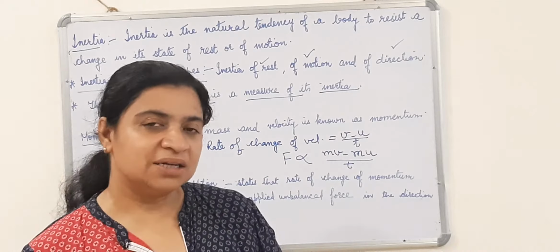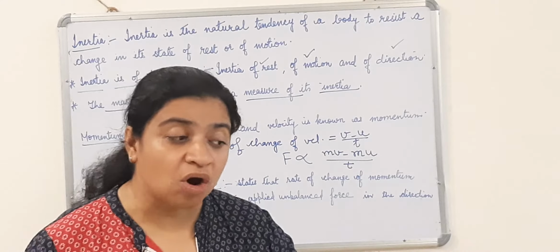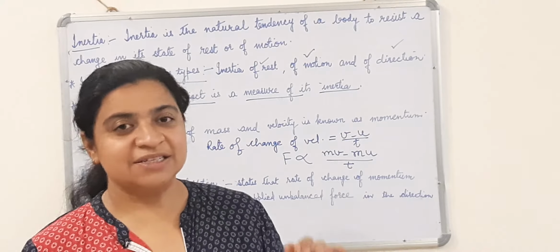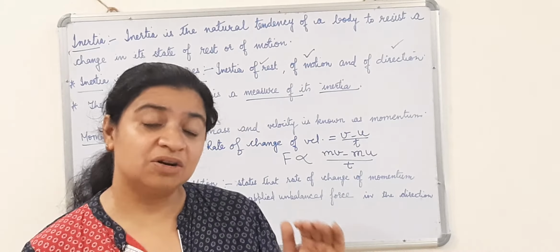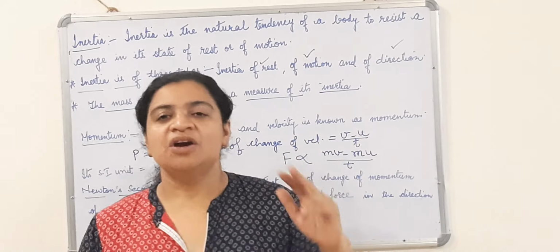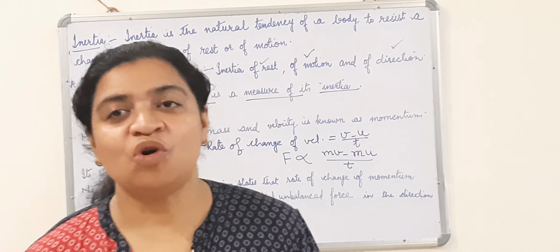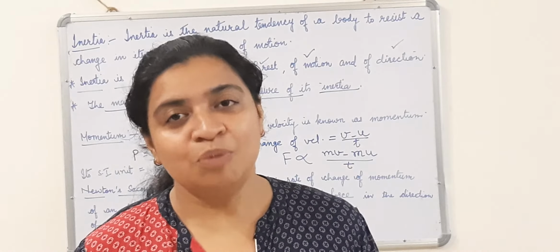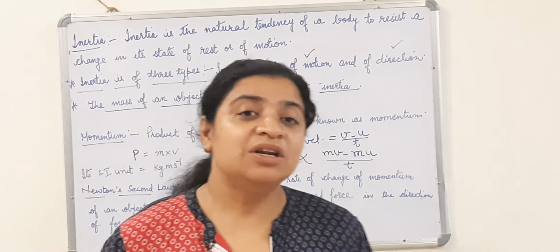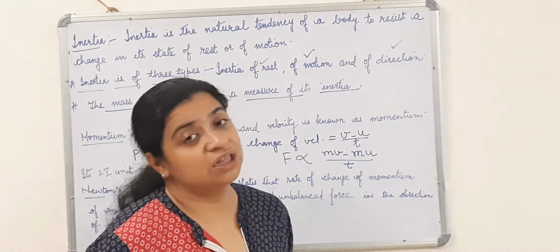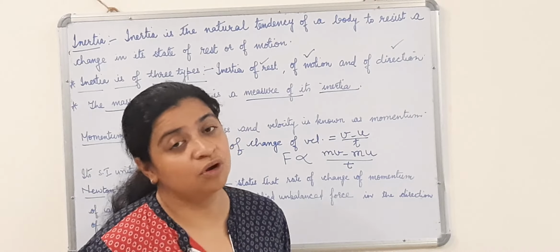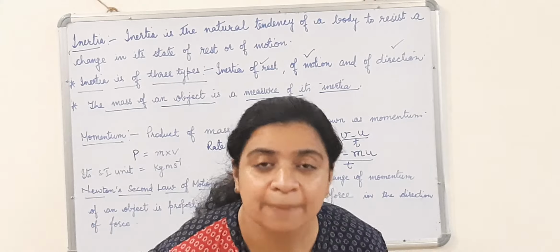Second time, you ask them to push the car for a longer period. Then you see, suddenly the car attains a velocity of 1 meter per second and it starts. In both the cases, what was the reason? The reason was time. The impact of the force does not only depend on the change of momentum, but it also depends on the time for which the force has been applied.